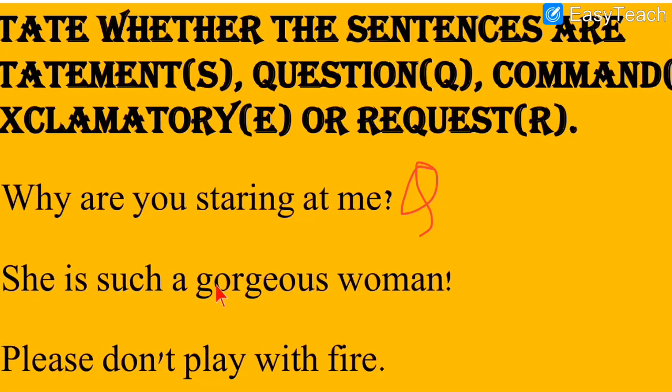Next one, she is such a gorgeous woman. See, the speaker is surprised to see the girl because she is gorgeous. She is a very beautiful girl. So she is a gorgeous woman, and I can see an exclamation mark is there over here. So that is an exclamatory sentence, and for exclamatory sentence we write E. So as you can see on your screen, I have written E for exclamatory sentence.